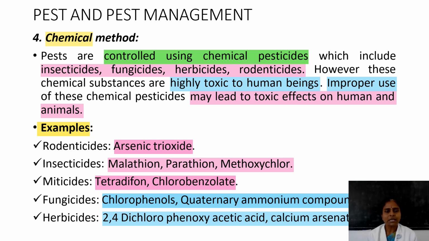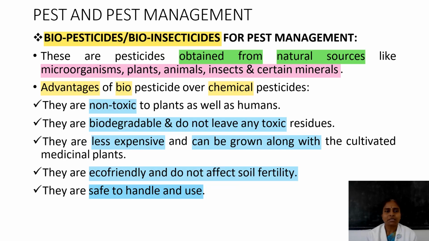Then rodenticides: arsenic trioxide, and pesticides like tetradifon, chlorobenzilate. These are the chemical pesticides. The one thing is they are highly toxic to human beings and animals. So improper use of chemical pesticides makes them a high risk. So at our level we should avoid these types of pesticides.